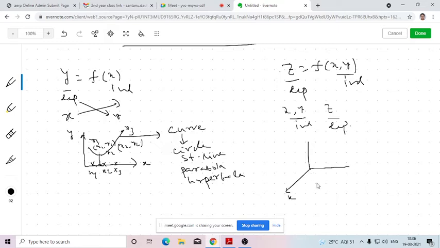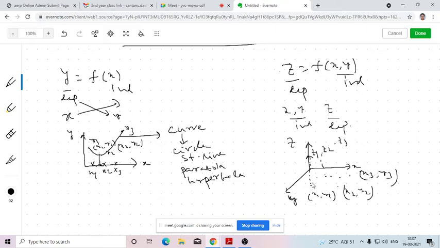Let's say this is the x-axis, this is the y-axis, and this is the z-axis. We take inputs as points in the two-dimensional xy plane: this is our input (x1, y1), another input (x2, y2), another input (x3, y3). Corresponding to each point, we draw a perpendicular along the z direction. This gives z1, corresponding to this z2, and corresponding to this z3.